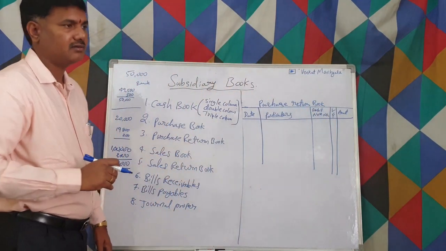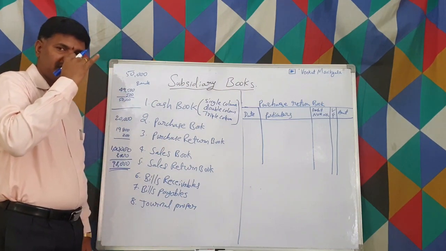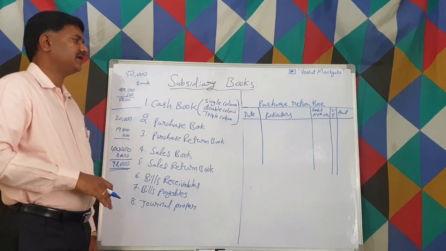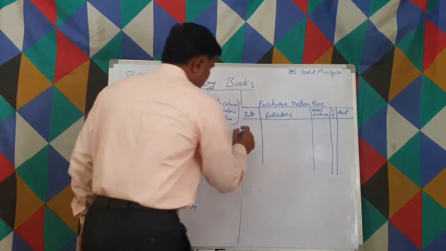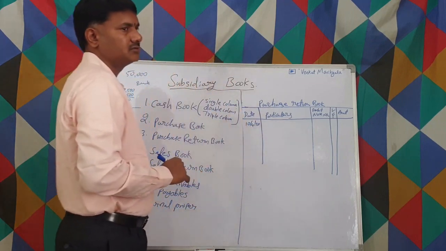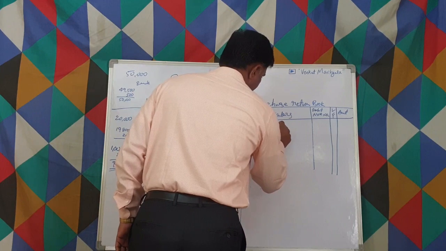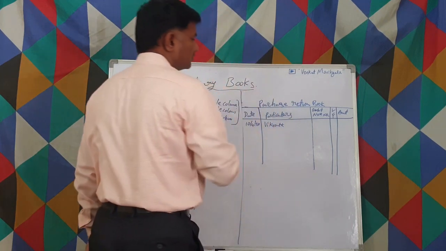Let us say we have purchased 50,000 worth of goods, and in that we are sending back, let us say, 10,000. So on 10th April we are returning the goods by saying to Vikrant, debit note.